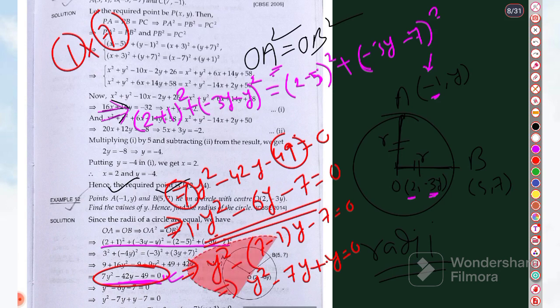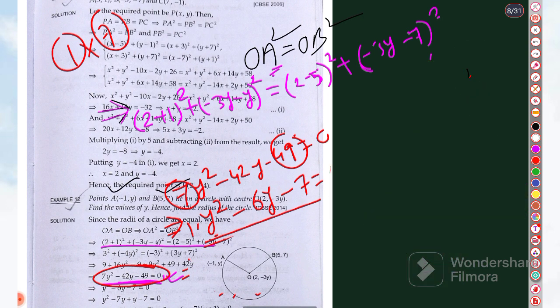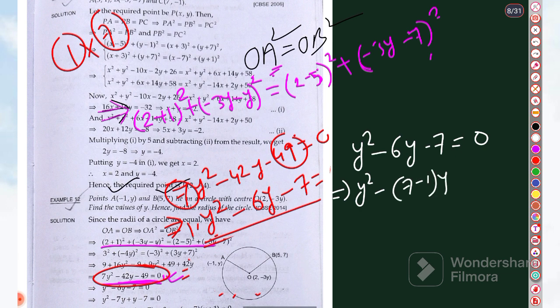What are we getting? We are getting y square minus 6y minus 7 is equal to 0. So I told y square minus 7 minus 1 into y, because we have only one factor, 7 and 1.